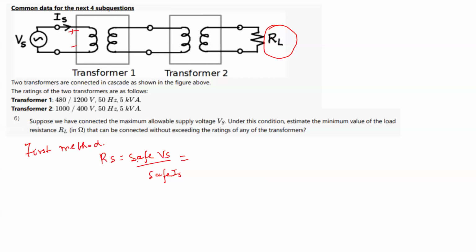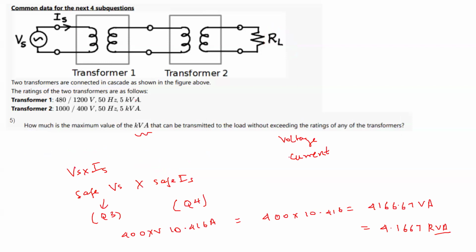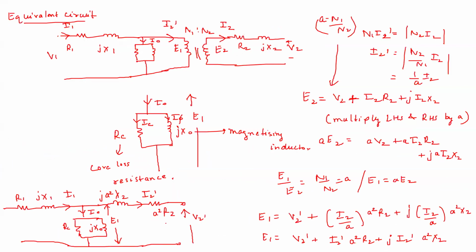What is that safe Vs? Safe Vs is 400 by 10.4167 amps. So this is the value of Rs, but RL is here. So we will transform this RL first, and then transfer it to this side of the winding. We know how to transfer the resistance or inductance; we have transferred it previously, and here also we have transferred it. So how do we transfer it?